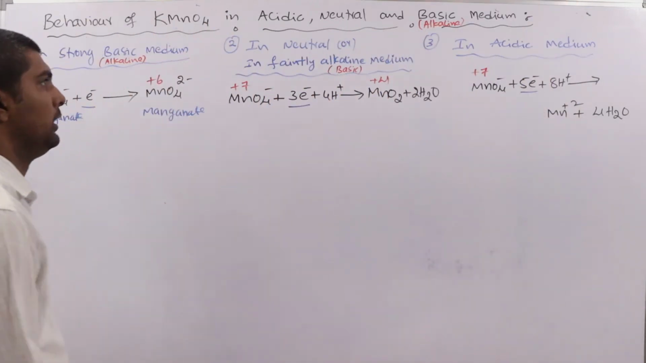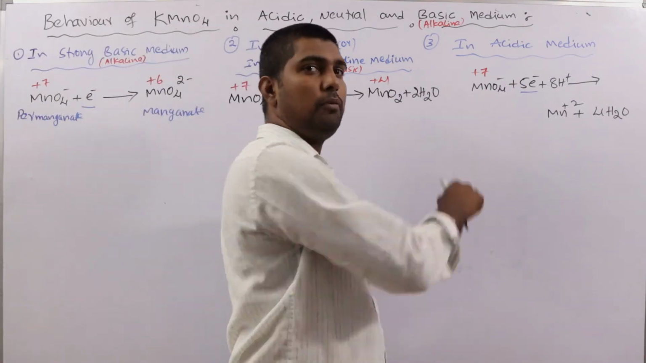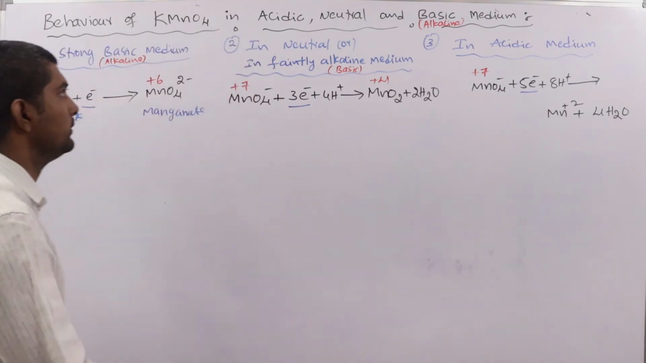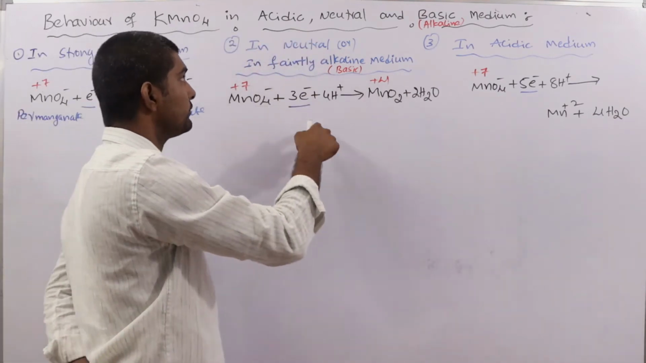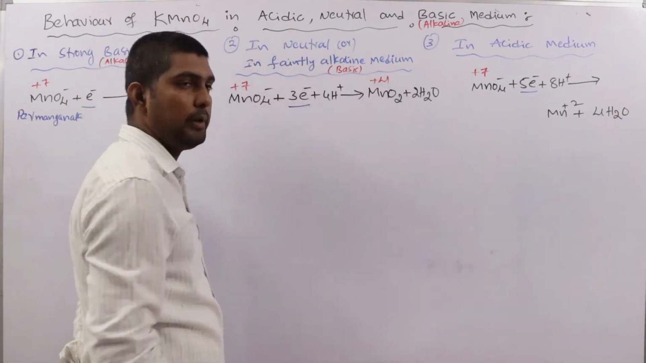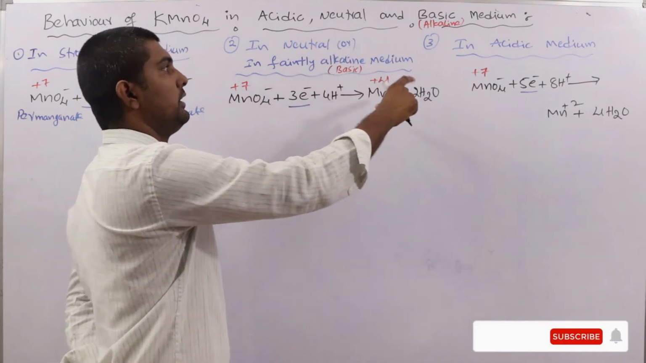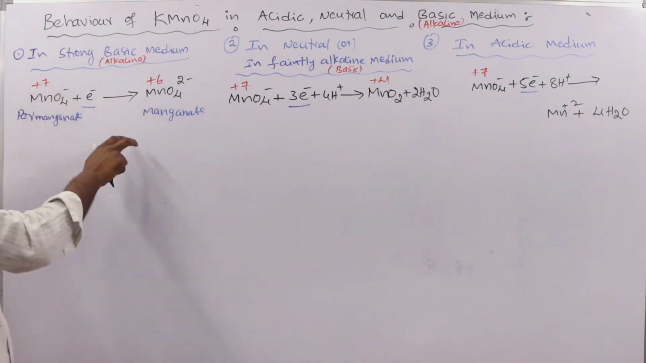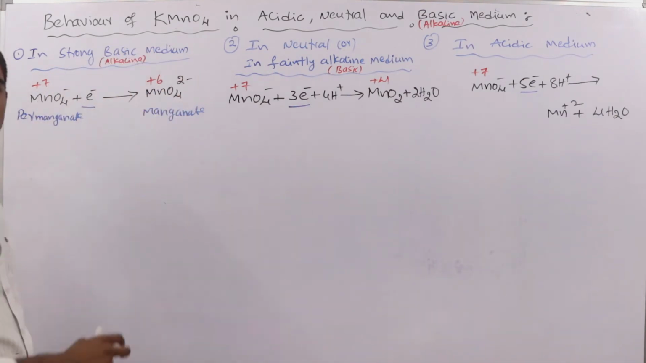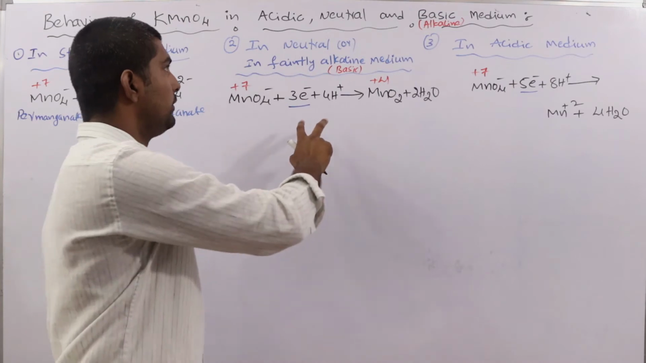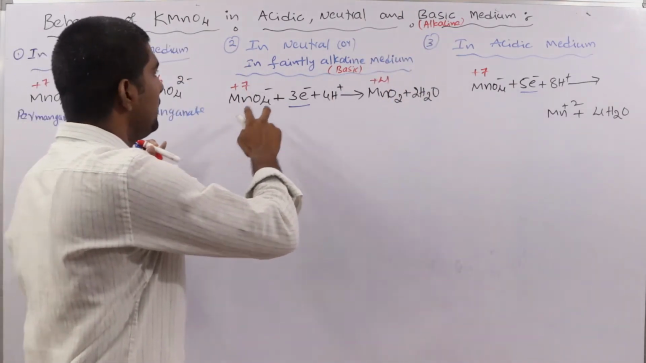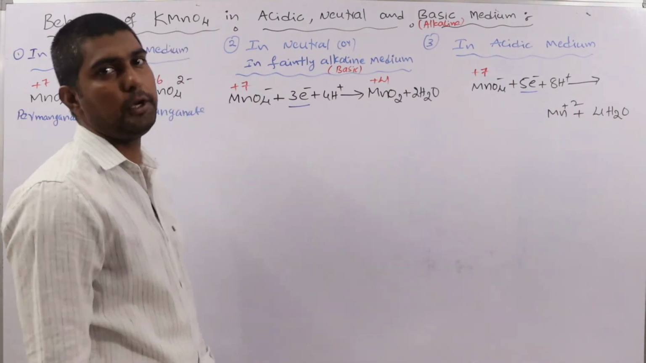Very, very important. In the acidic medium, KMnO4 acts as a very strong oxidizing agent. In the neutral or faintly basic medium, oxidizing power is relatively less compared to the acidic medium, and in the strong basic medium, the oxidizing power of KMnO4 is less compared to the neutral and acidic media. Clear? So this is how it behaves in the three different media.